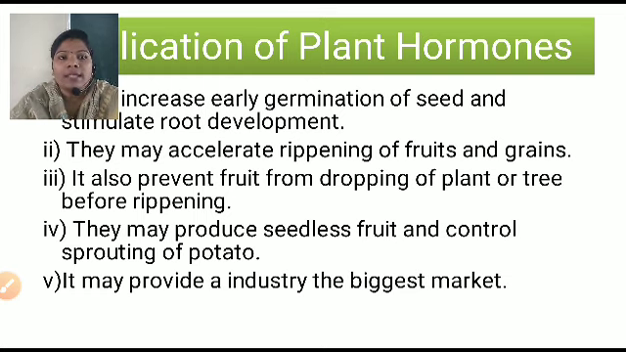They may produce seedless fruit and control the sprouting of the potato. Here it produces the seedless fruit. There are different examples. Banana is a seedless fruit, or it has some seeds, but by adding some hormones the size of the seed decreases, and that's why we get the seedless fruit. Next is the application. It may provide the industry the biggest market.